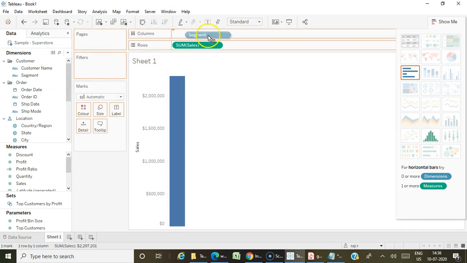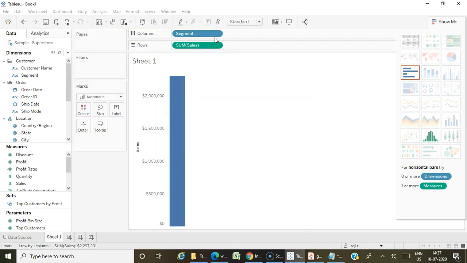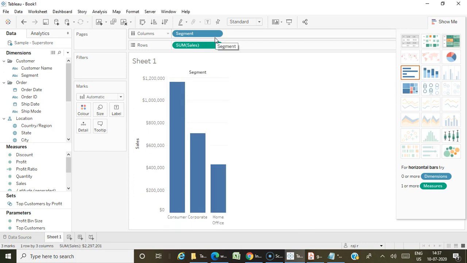And just put one more dimension on it. And now you can see what are the other graphs suitable when you have one dimension and one measure.